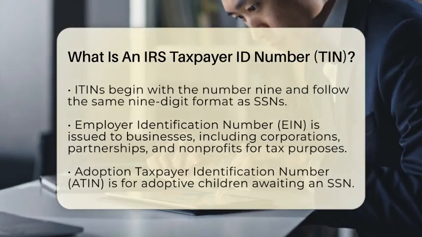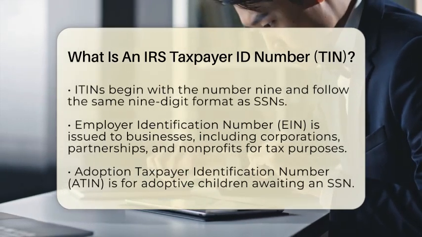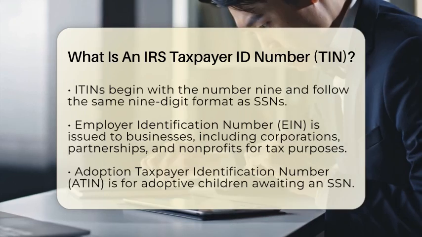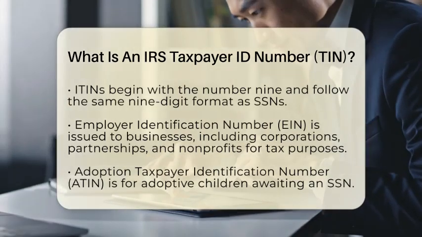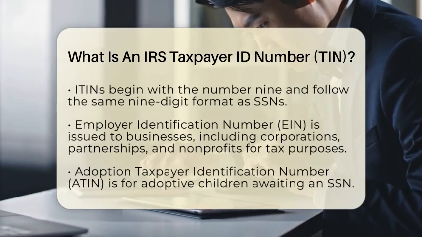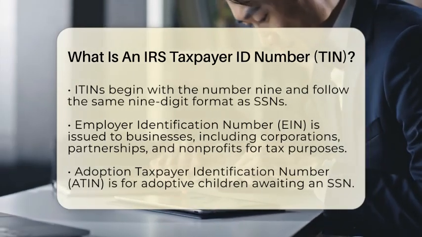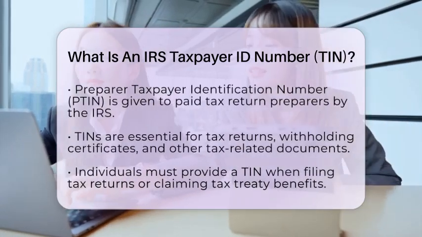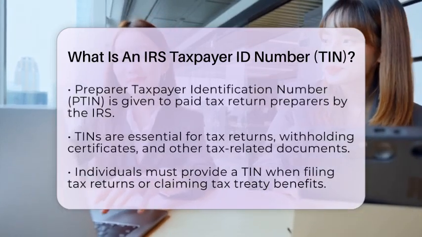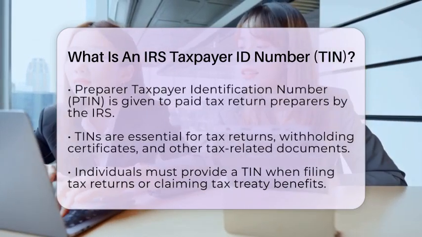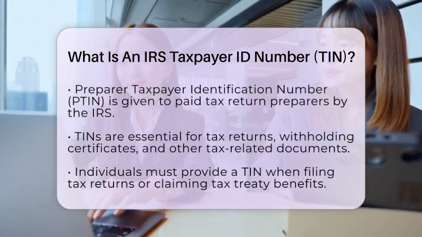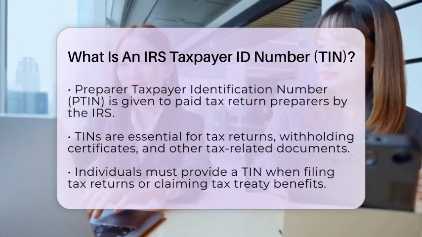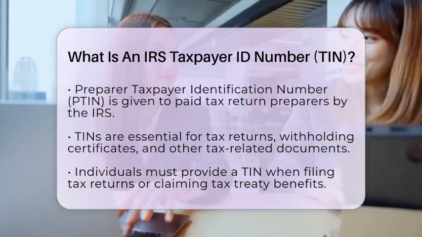For businesses, there is the Employer Identification Number. This number is issued by the Internal Revenue Service to various entities, including corporations, partnerships, and nonprofits. It is used to identify these business entities for tax filing and reporting. There is also the Adoption Taxpayer Identification Number, which is for pending United States adoptions when the adoptive child does not yet have a Social Security number. Additionally, paid tax return preparers receive a Preparer Taxpayer Identification Number from the Internal Revenue Service.